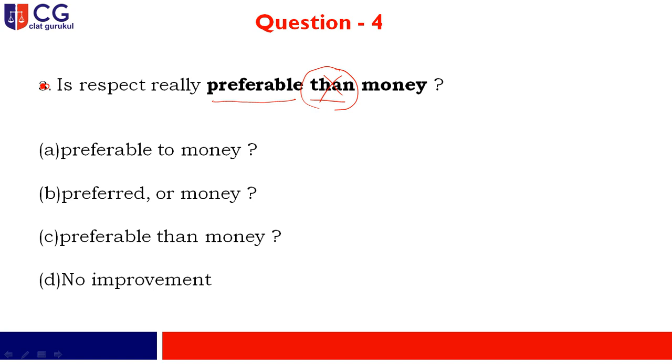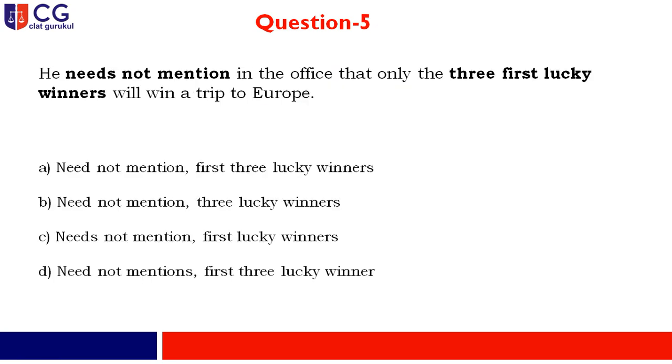So my dear friend, in option A you clearly see that preferable to money is written over there, and that's what I'm talking about. After preferable it should be to. So your correct answer will be option A. Let us talk about question number 5.